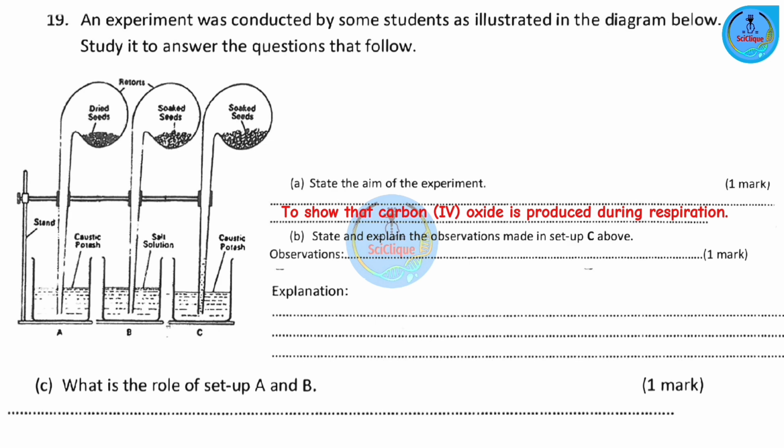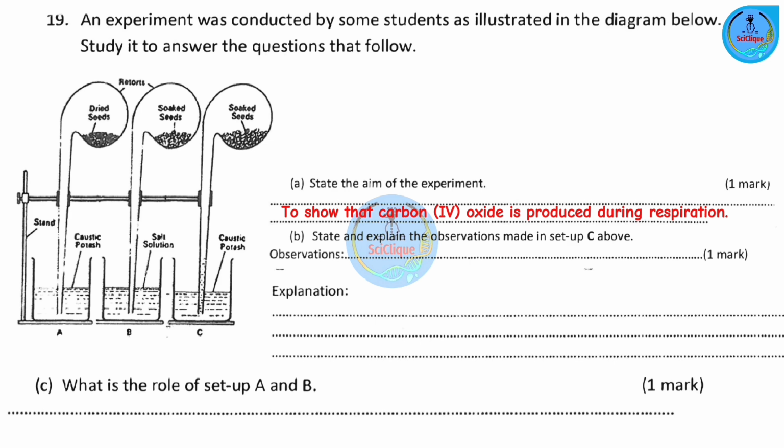Now, part B, state and explain the observations made in setup C above. So in C, our seeds are soaked. So yes, they are going to undergo germination and therefore carry out respiration. But the retort flask has been placed in potassium hydroxide. Now before I explain, let us talk about the change in the volume of the gases. And specifically, I'm talking about oxygen and carbon (IV) oxide.